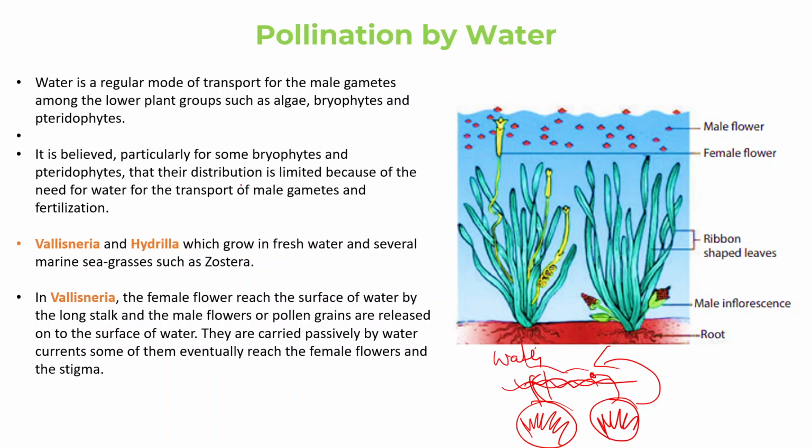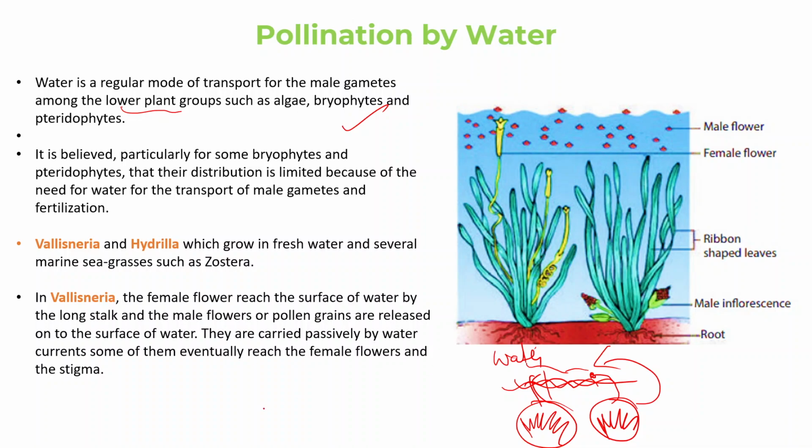Now you will know that all these lower plants, it could be algae, bryophytes, or pteridophytes, are totally dependent on water for the reproduction process to occur. The life cycle is incomplete if the water is not given to them.